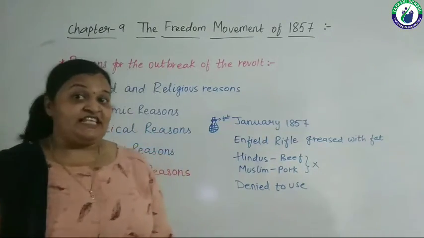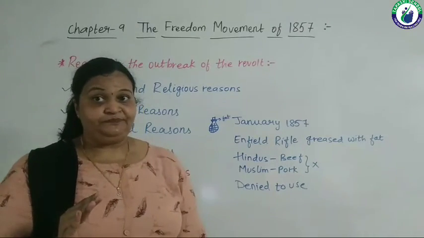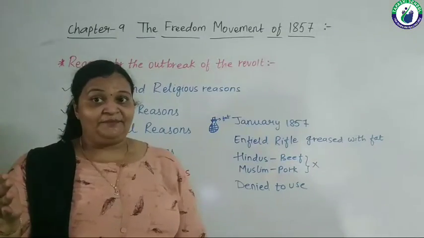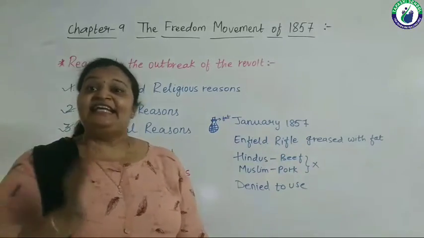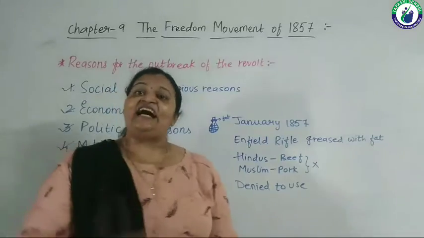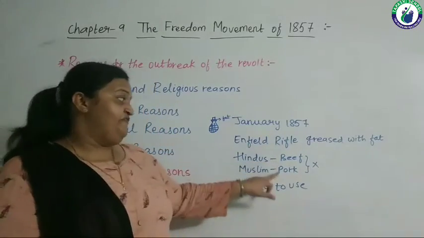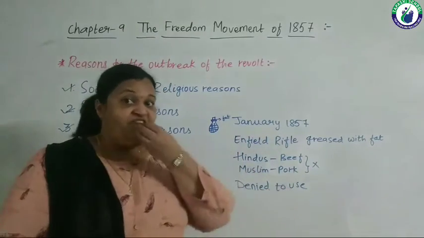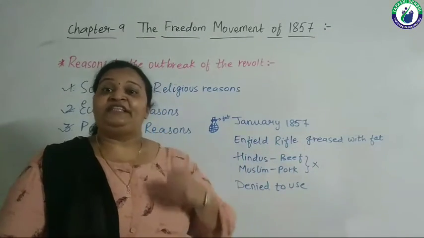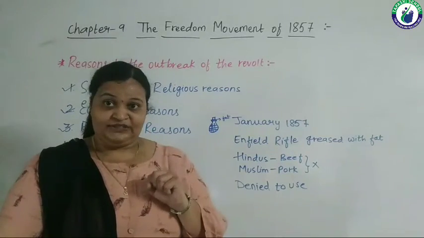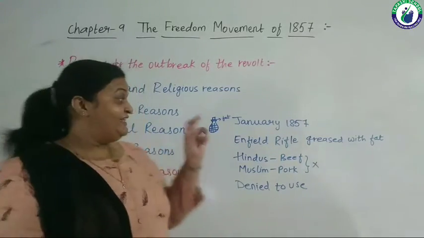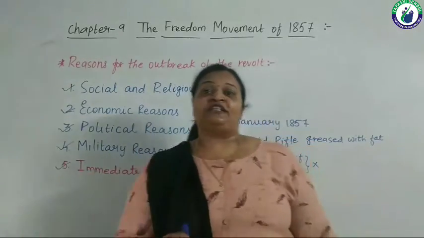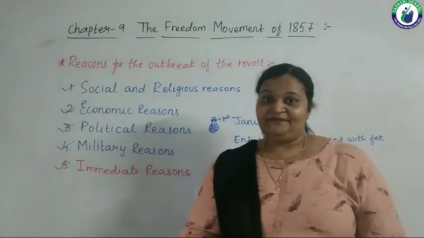The Britishers were forcing them to use this Enfield rifle, and all the Indians who were part of the military of the Britishers denied it, as the cartridge is made up of beef and pork, which is very much a non-veg item. We will not bite it with our mouth. And this became the immediate reason for the revolt.